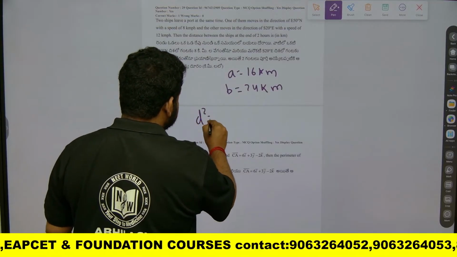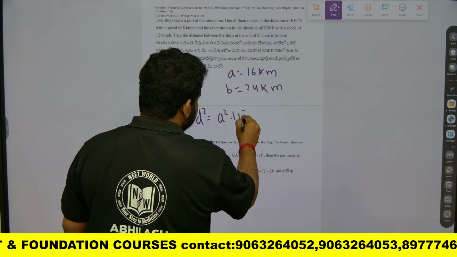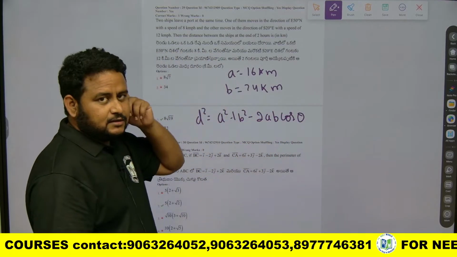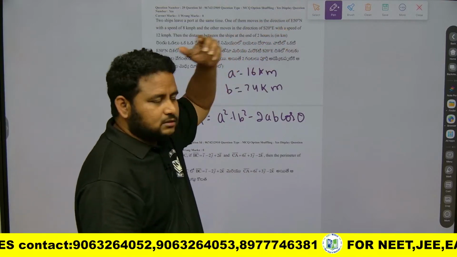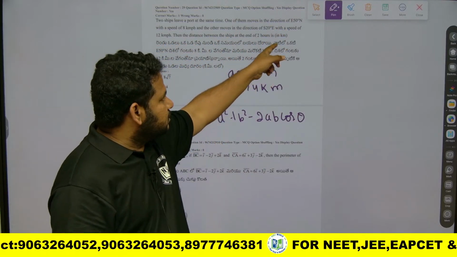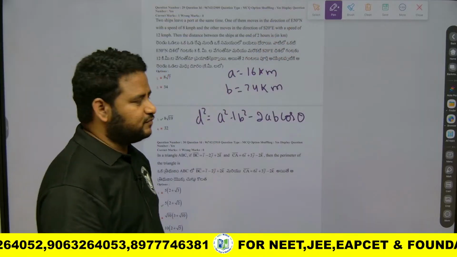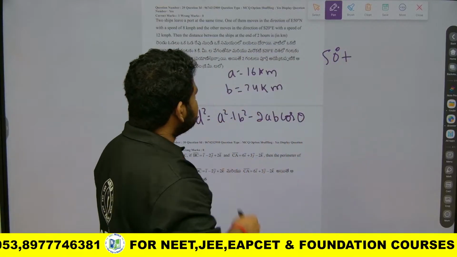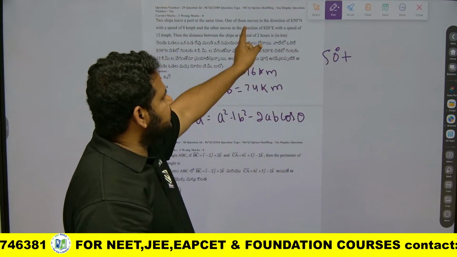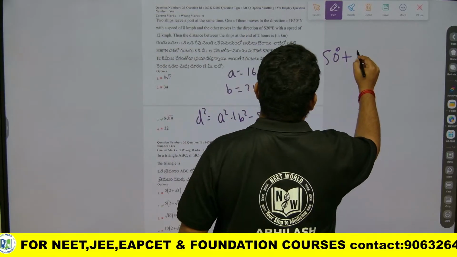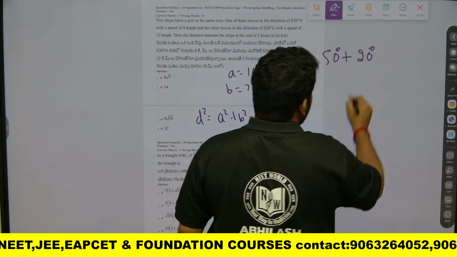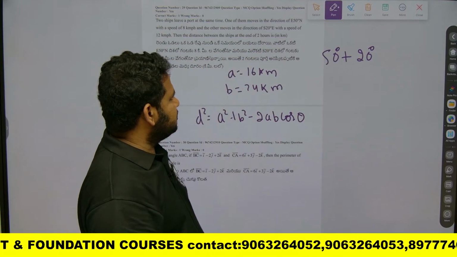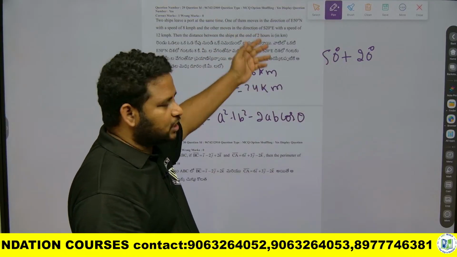The cosine rule says D square is equal to A square plus B square minus 2AB cos theta. Now the question you will have is, what is theta? They are telling 50 degrees east of north, and 20 degrees east of south. Now they are talking about north and south, and they are talking about east.